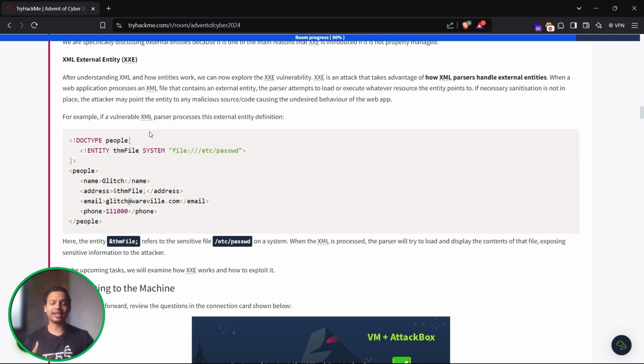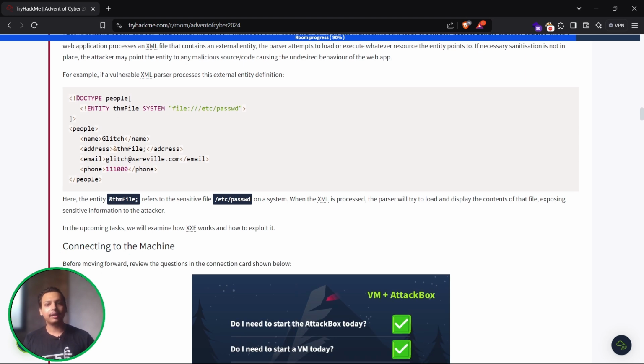If necessary sanitization is not in place, the attacker may point this particular entity to malicious source code or cause some undesired behavior in the web application. For example, we can see we have called a doctype, that is a DTD, where people is the main parent, which we are giving up, where we are going to edit name, address, email, and phone number. And there is one entity tag. We are giving a variable name, that is THMFile, and we are giving a SYSTEM, from which we are calling an internal file now.